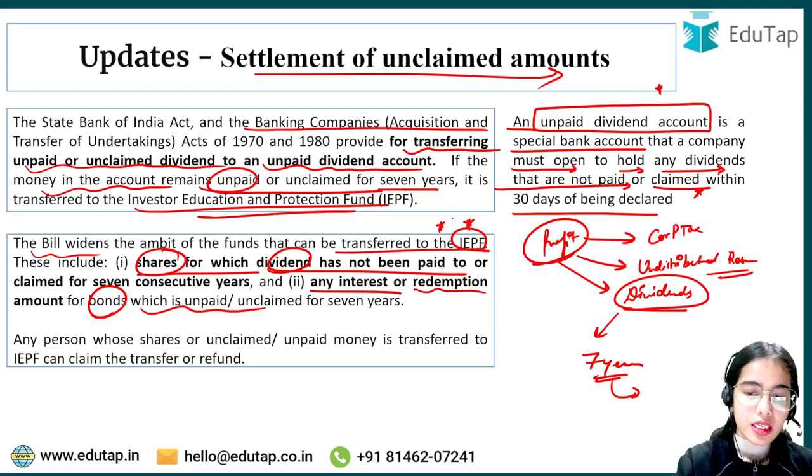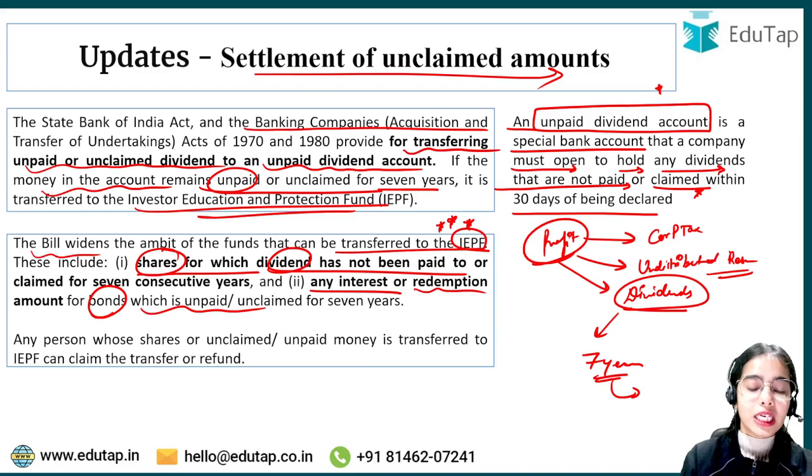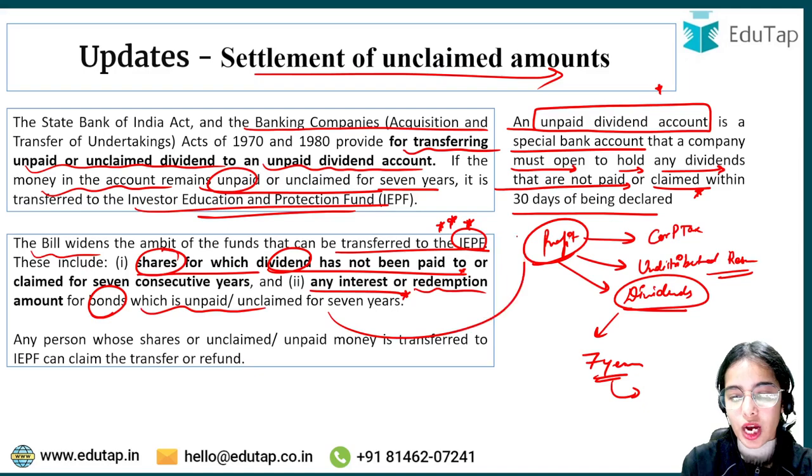So now the interest on the bonds or the redemption amount for the bonds can also come under the ambit of the IEPF. Before, only the unclaimed amounts or unclaimed dividends were coming under the IEPF. Now it is said that shares for which dividend has not been paid or claimed for 7 consecutive years, or any interest or redemption amount for bonds, should also come under the ambit of the IEPF.